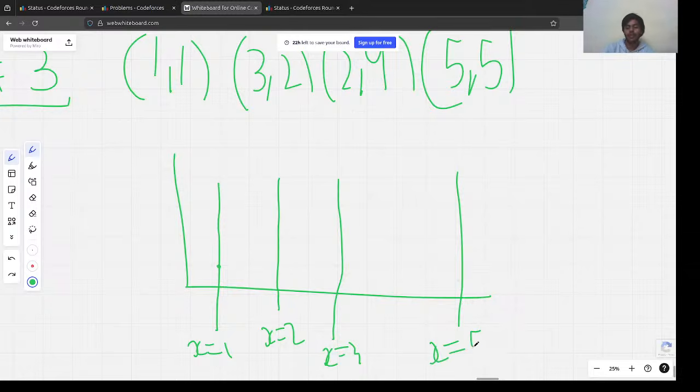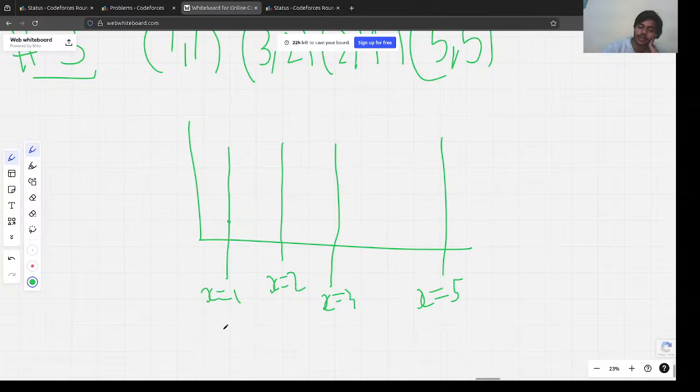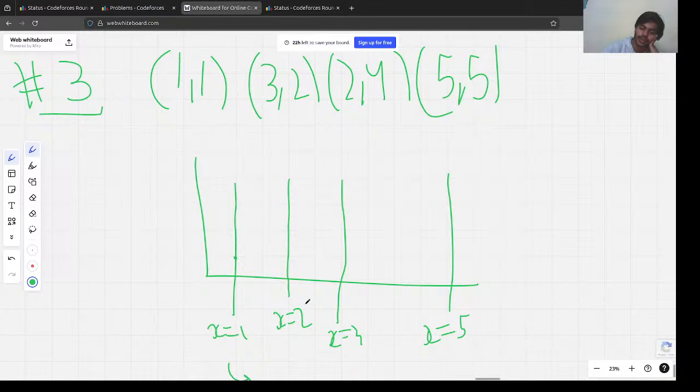Right. Now what we have to know is, if we start from here, we can only go rightwards. At x equal to 2, let's say we have one more point, 2 comma 1 or 2 comma 0 actually. So we are initially here, and we have 2 comma 4 around this point here. We can go to the right side, and now here comes our fourth observation.